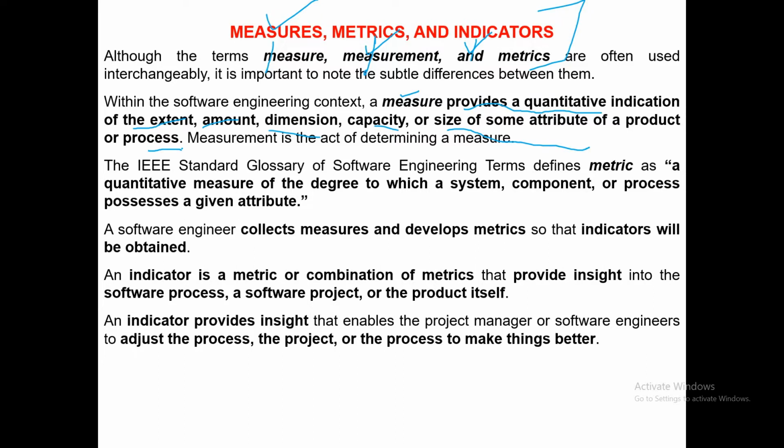But how do you know that rupees 5 lakh sale for this January 2022 is good or bad? Whether it is going up or going down? Whether it indicates a reason to be happy, or there is some problem and you need to improve?